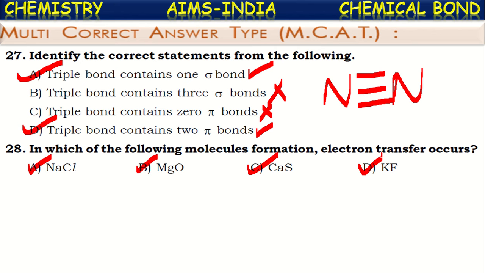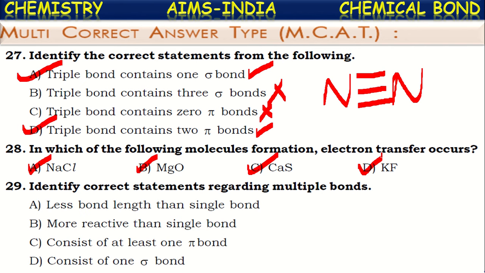Okay, next one. Identify the correct statements regarding multiple bonds. Multiple bonds means the chemical bond in which more than one pair of electrons are shared between two atoms. They are double bond and triple bond. Now let us see what they asked here about multiple bonds. Less bond length than a single bond. Yes, it is correct. Because as the number of bonds between the two atoms increases, both the atoms will be held strongly to one another and hence they come close, thus bond length decreases.